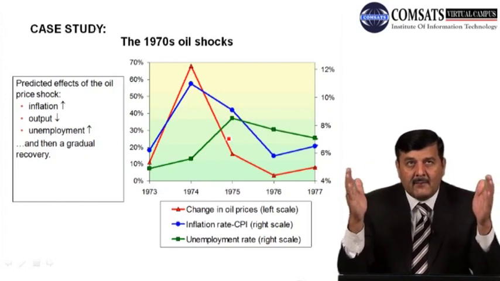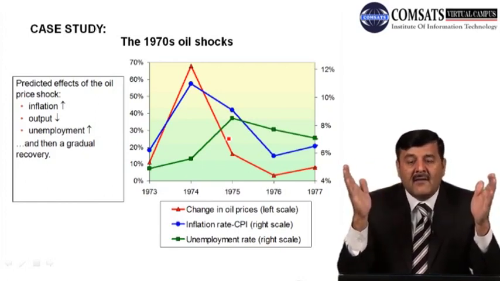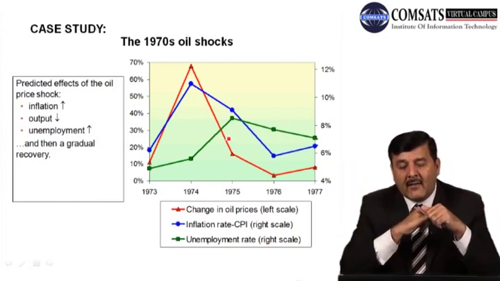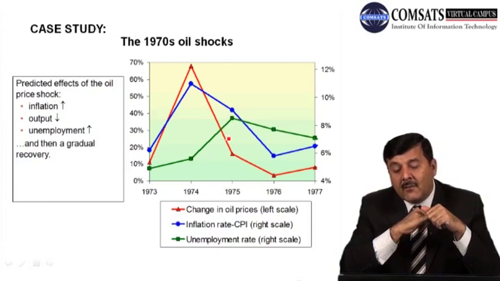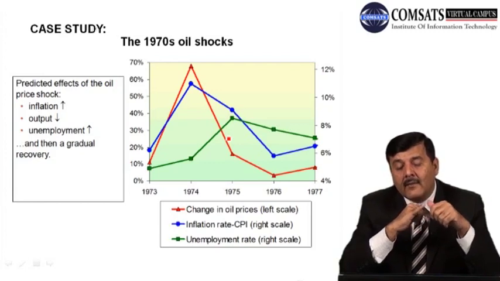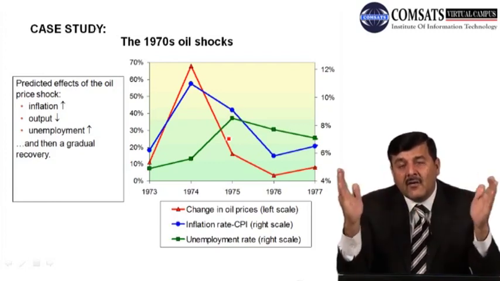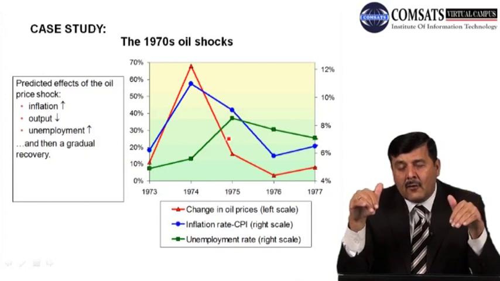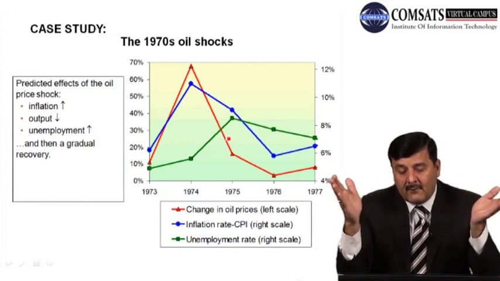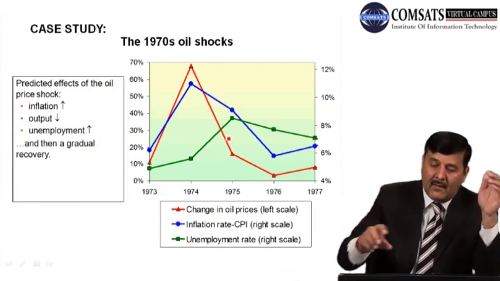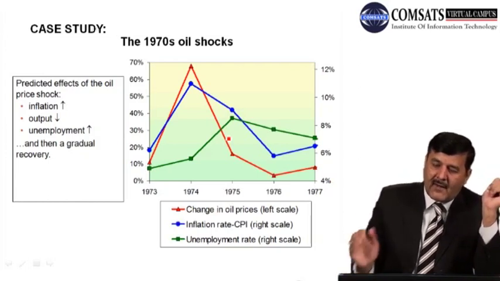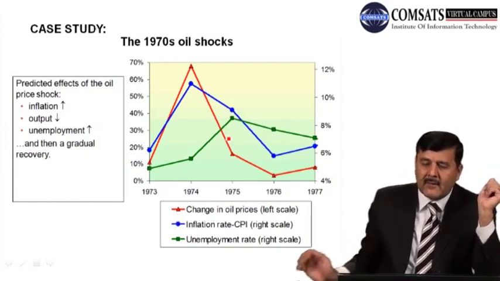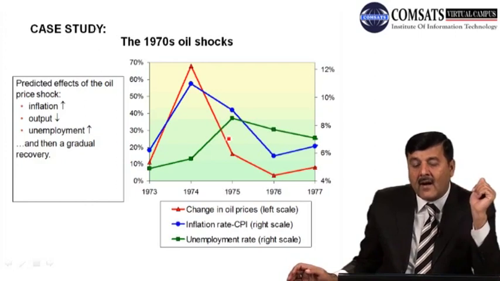So if you look in this diagram, what is happening due to 1970 oil shocks? If you look at, there's an increase in inflation in the oil price shock period, and then there is an increase in inflation rate, decrease in output level, or increase in unemployment level. But after 1975, all these parameters, अगर आप देखें तो they start recovering, are coming back to their natural level.